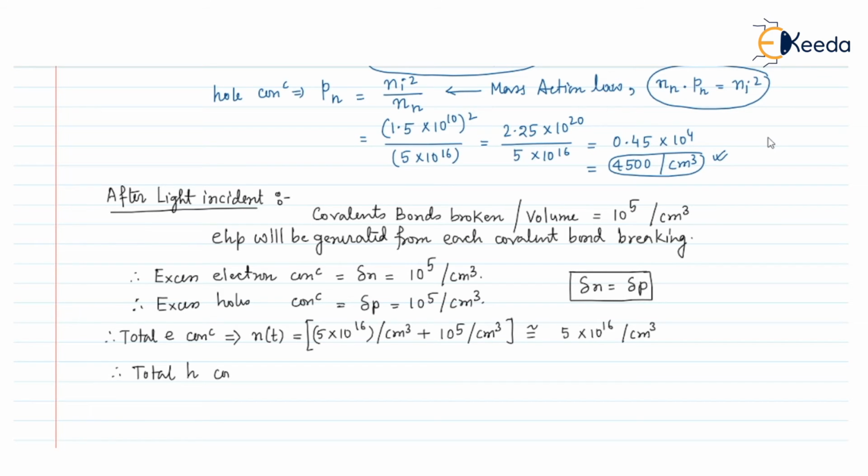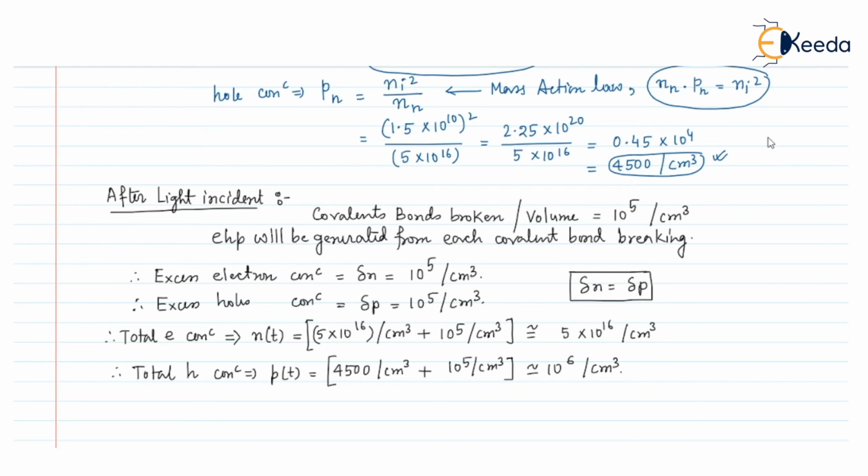And if I find the total hole concentration, and if we denote it as Pt, previously before the incident of light it was 4500 per centimeter cube, and after light incident 10 to the power 5 per centimeter cube number of holes has been generated per unit volume. So we can say it will be nearly 10 to the power 6 per centimeter cube.